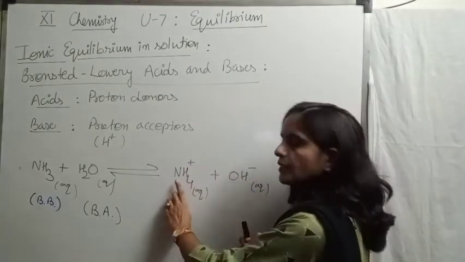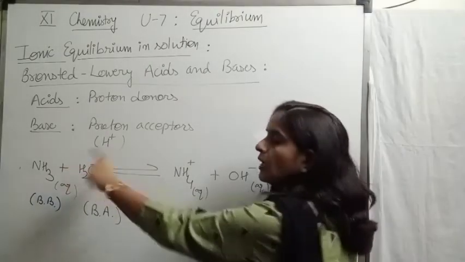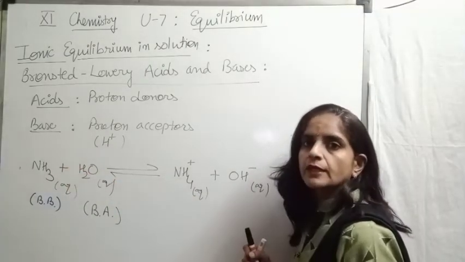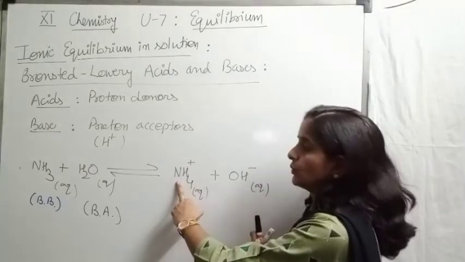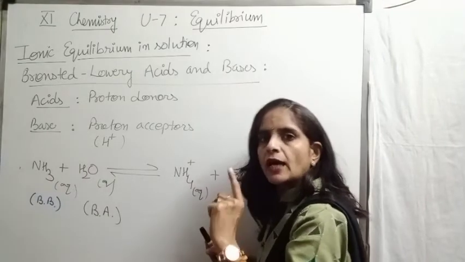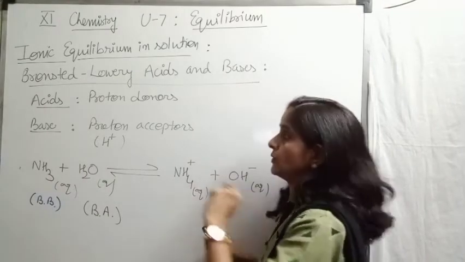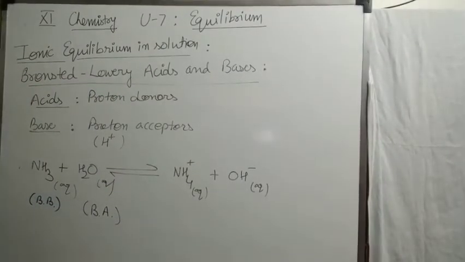In the backward reaction, if we see, ammonium ion is converted into ammonia. So the change is NH4 positive, by losing a proton in the backward reaction, is converted into ammonia. So as it is losing a proton, it behaves like an acid.